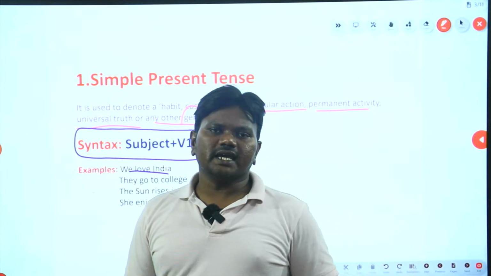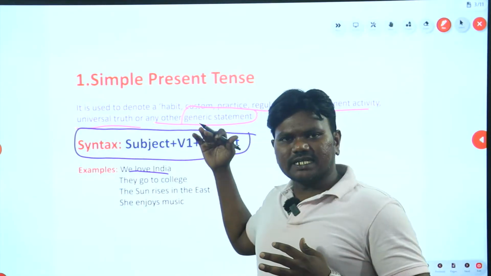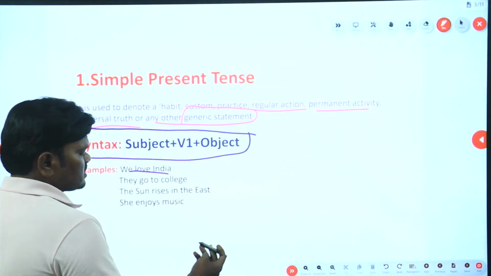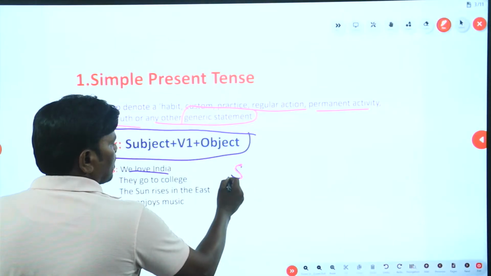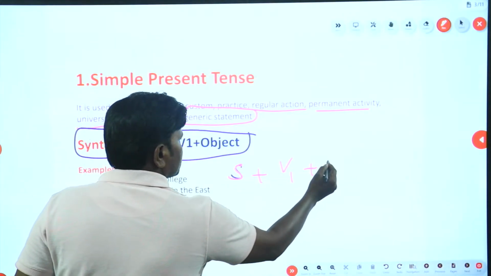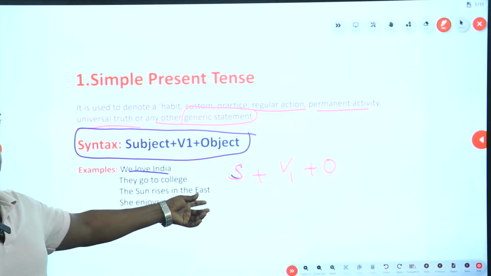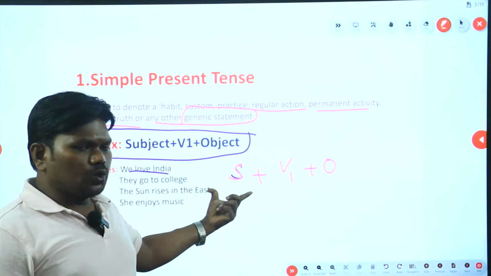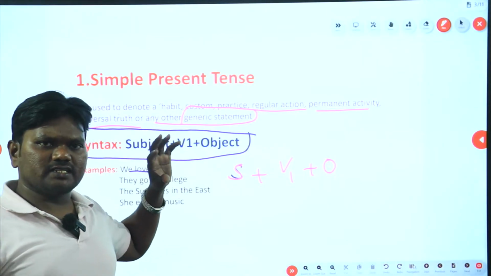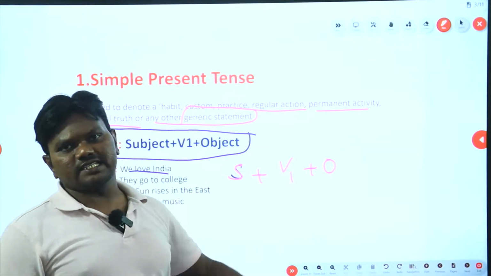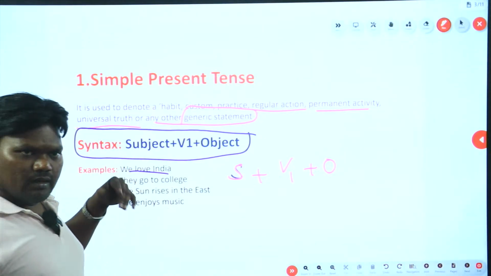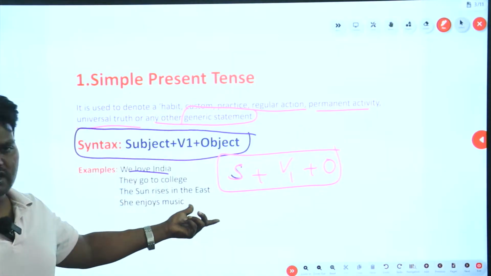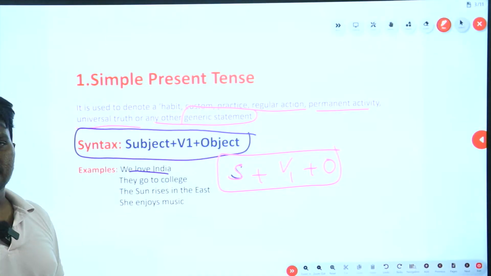Okay, what is syntax? To identify that this tense is simple present tense, you must know this: subject plus verb 1 plus object. What is subject? The doer. What is object? The receiver of that action. Okay, so simply speaking, to differentiate between the tenses, you first understand the syntax of that tense. Simple present tense by definition will have this structure. If you see this structure, then fix in your mind that this tense is simple present tense.